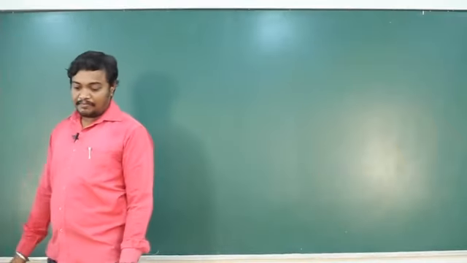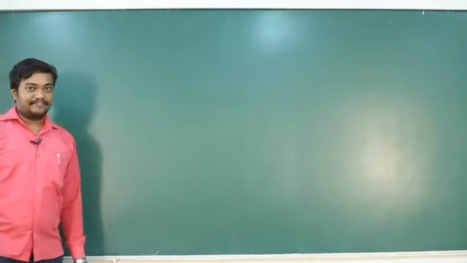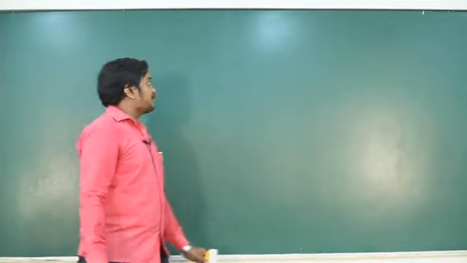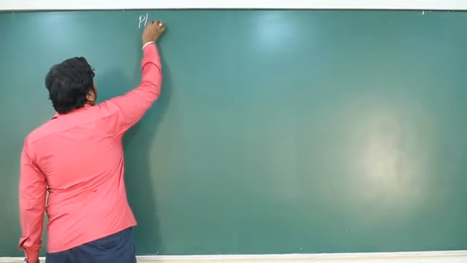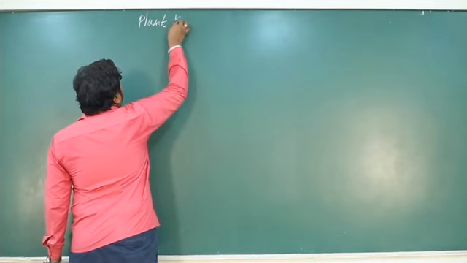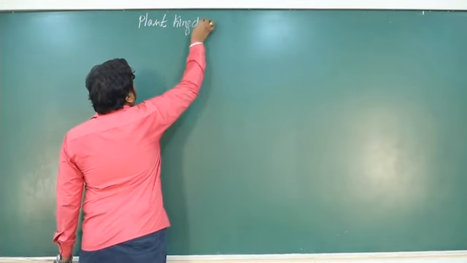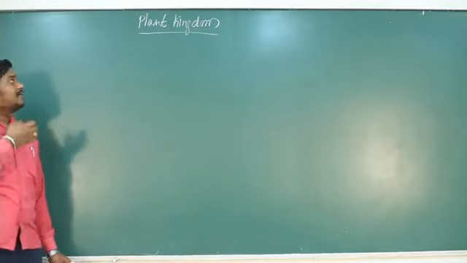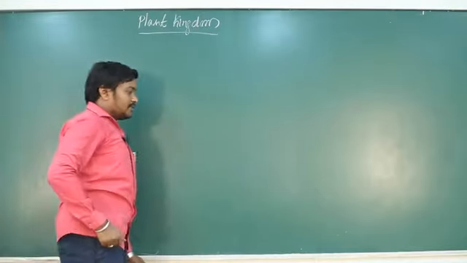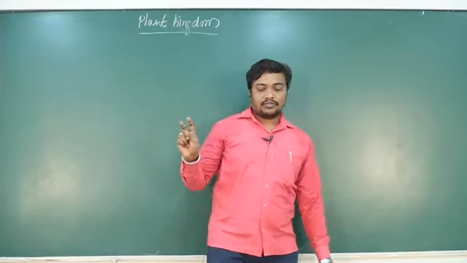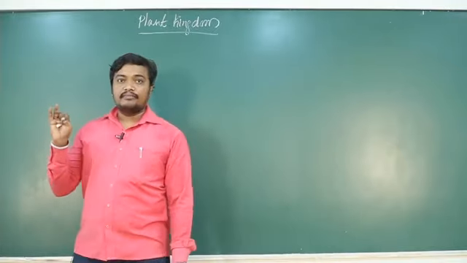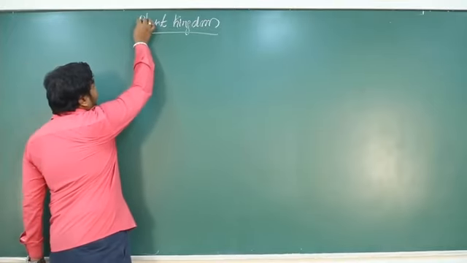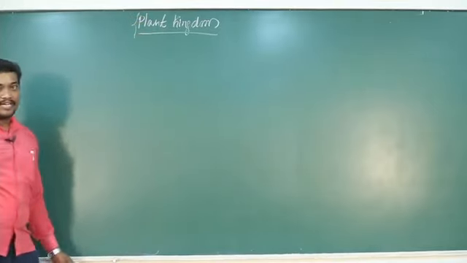So we completed the chapter Biological Classification. So let's move on to the next chapter, that is Plant Kingdom. As I already know, the classification systems, like the 2 kingdom, 3 kingdom, 4 kingdom, 5 kingdom and 6 kingdom classification, the plant kingdom was always there in all the types of systems of classification.